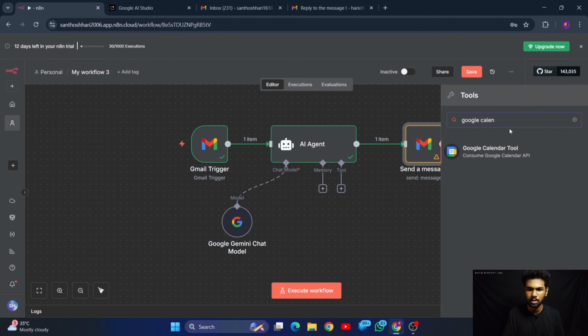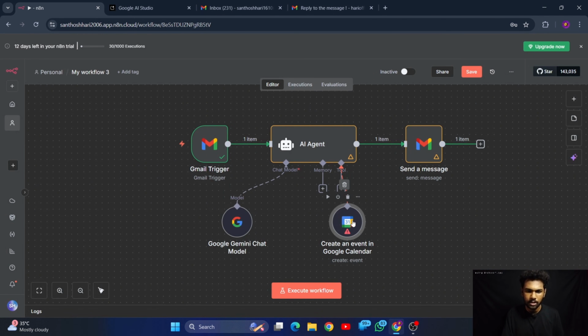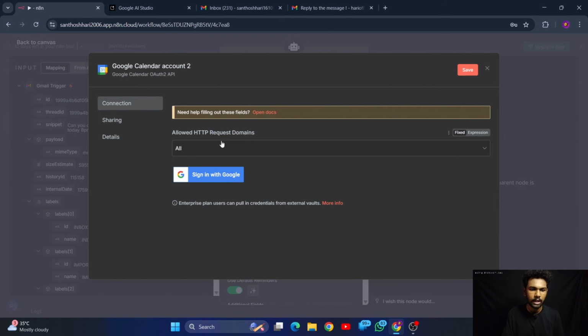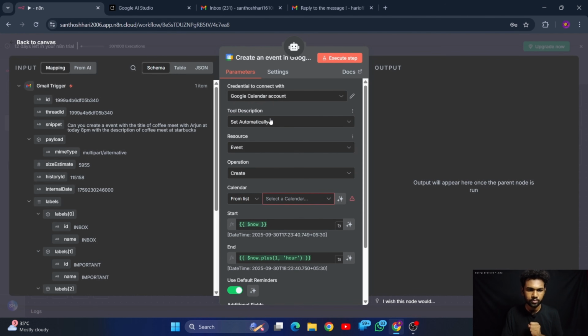So let me search for the Google Calendar tool. Here we have to use these kinds of tools in the AI agent tool section. You can add n number of tools. So let me go within this one. Here you have to connect your Google Calendar, create a new Google Calendar credential, and you can sign in with the Google account from which you want to access your Google Calendar. Let me close this one for now.